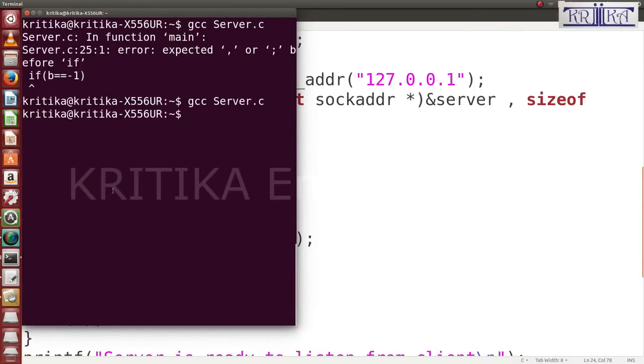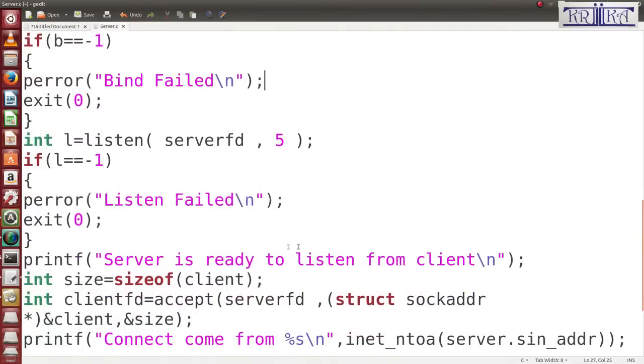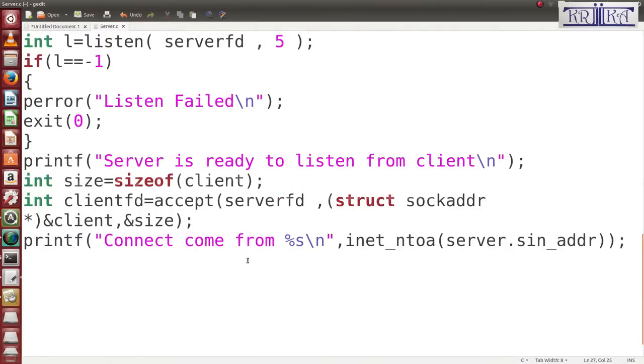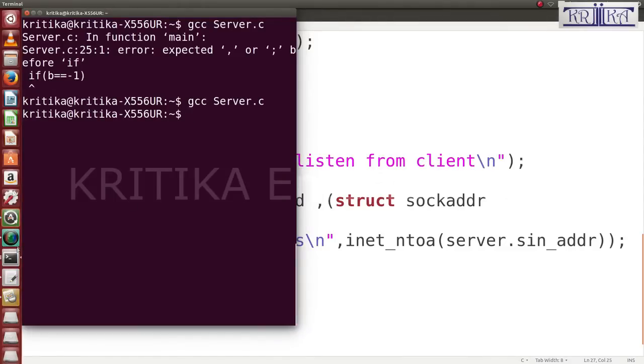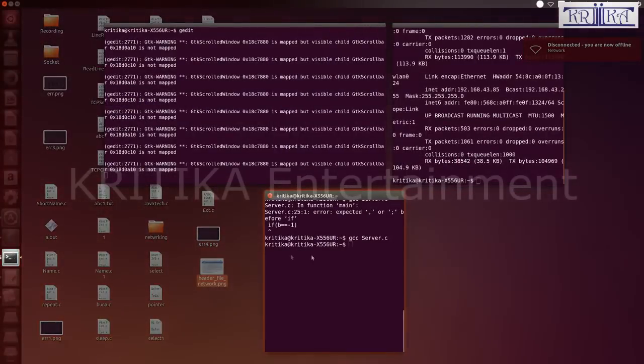Okay, after the connection is successfully created, now I'll go to the client program. I am not going to write anything new.